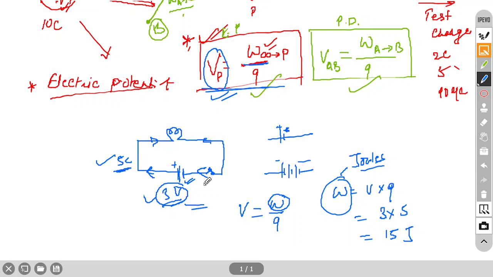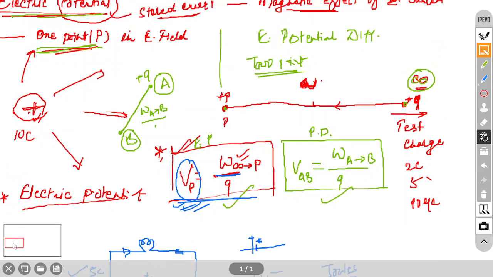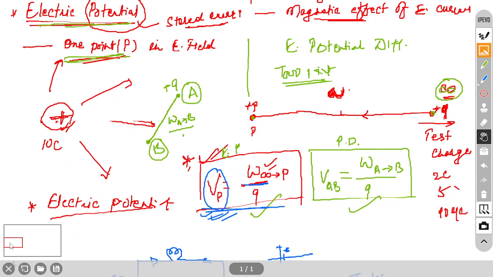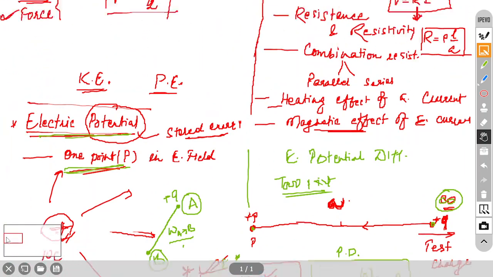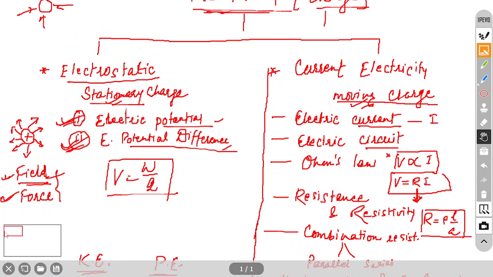So, this type of question they will ask, because one numerical is also possible from this. So, 3 questions are possible: either they will ask the definition of electric potential or electric potential difference, or one numerical. So, 3 possibilities, and I am 100% sure they will ask one out of these 3, because some question from electrostatics they will ask. Now, any doubt? Electrostatics we are done, then we will start with current electricity.